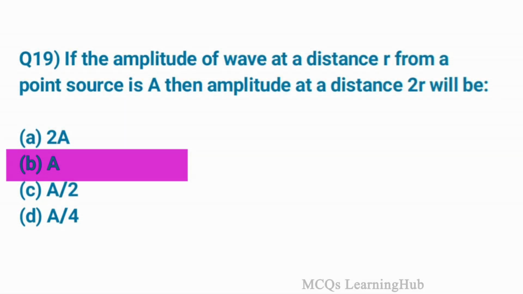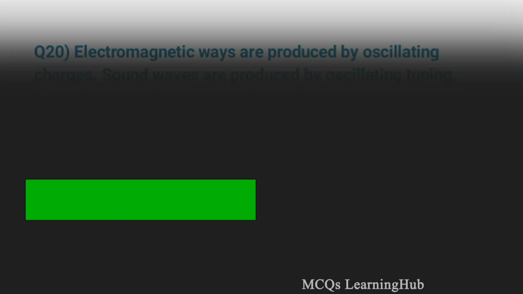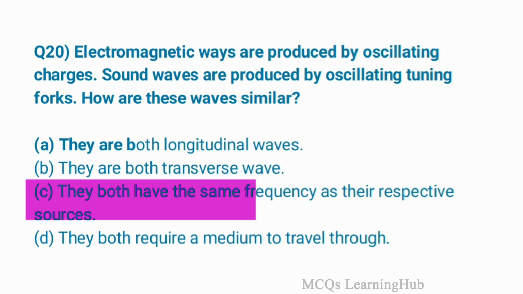Question 19. If the amplitude of a wave at a distance r from a point source is A, then amplitude at a distance 2r will be option B, A. Next question. Electromagnetic waves are produced by oscillating charges. Sound waves are produced by oscillating tuning forks. How are these waves similar? Option C. They both have the same frequency as their respective sources.